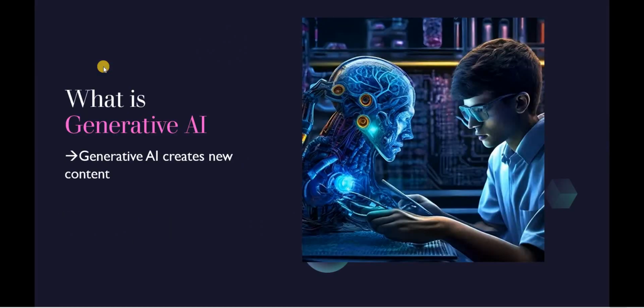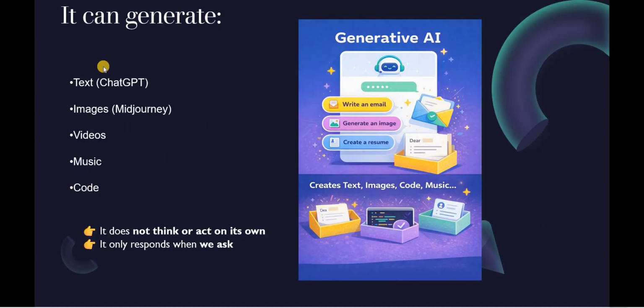So next, what is generative AI? Let me tell you. Generative AI creates new content, and it can generate text and it can generate images. And in the last section, I informed you, it does not think or act on its own. It only responds when we ask. When you ask, only that time it will give the result. That is the concept of generative AI.